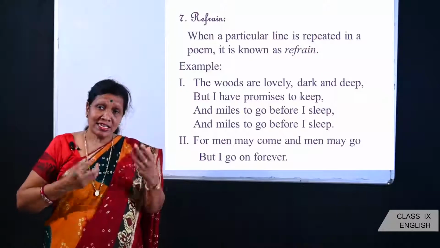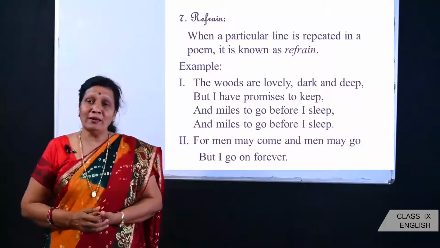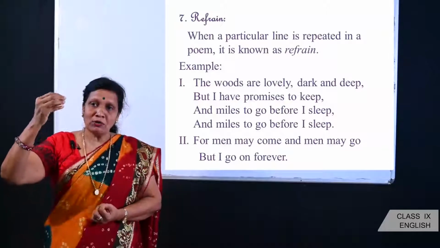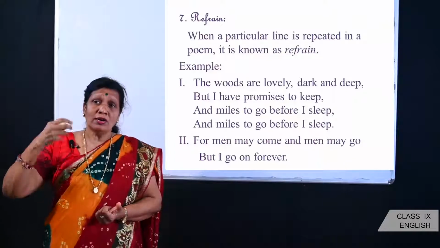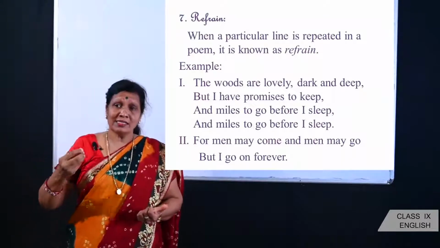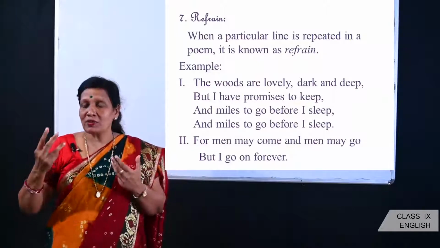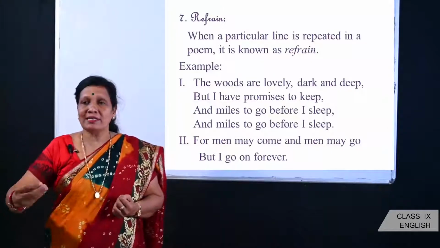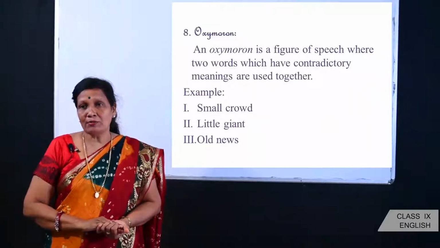Therefore, he says, "And miles to go before I sleep." So, this particular line talks about the theme of the poem. So, a refrain is the figure of speech where the theme of the poem is stressed and the lines are repeated again and again. The next figure of speech is oxymoron.